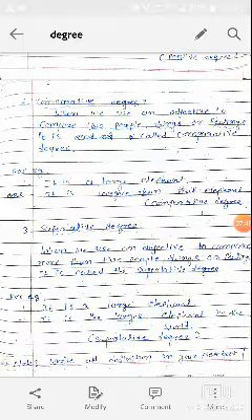In your grammar textbook, on page number 35, please read this page. For example, if the positive degree is good, the comparative degree is better, and the superlative degree is best.